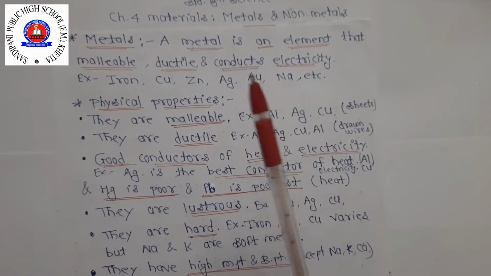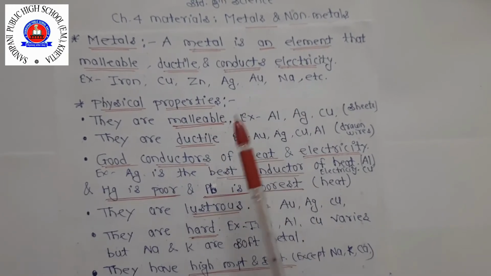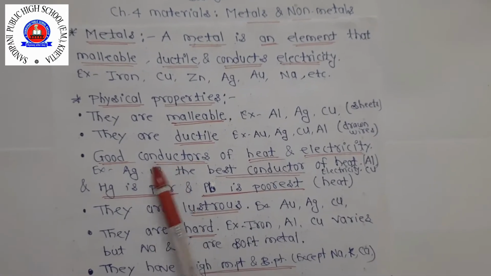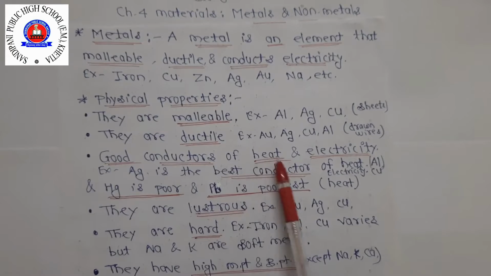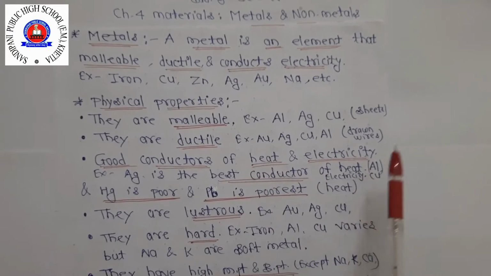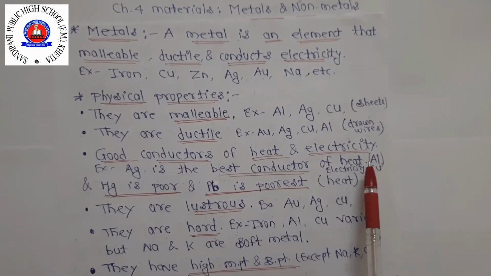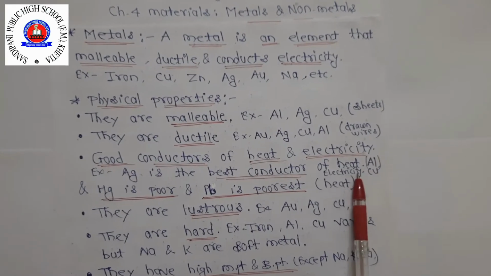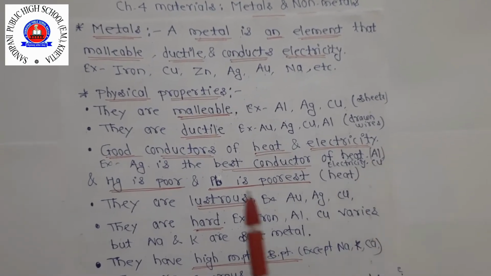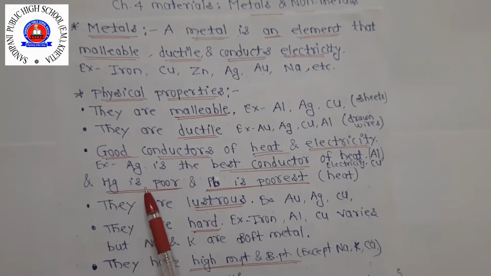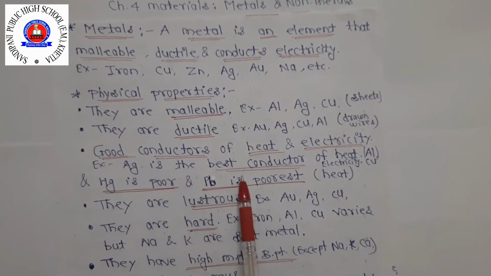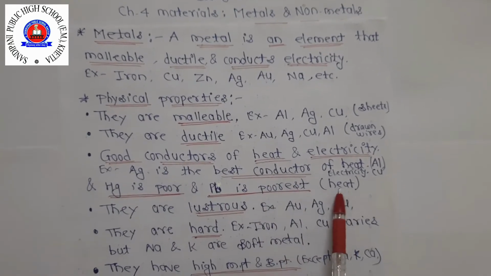Metals allow heat and electricity to pass through them easily, so they are called good conductors. Aluminium and copper are also good conductors, which is why they are used in electric wires. There is an exception: mercury is a poor conductor and lead is the poorest conductor of heat.